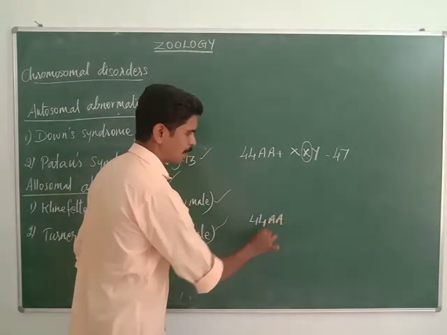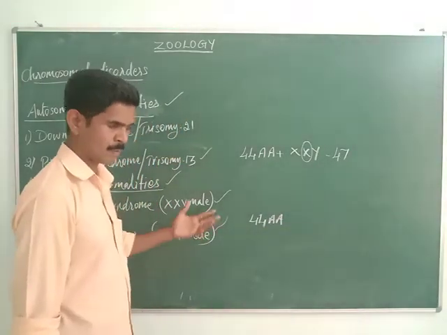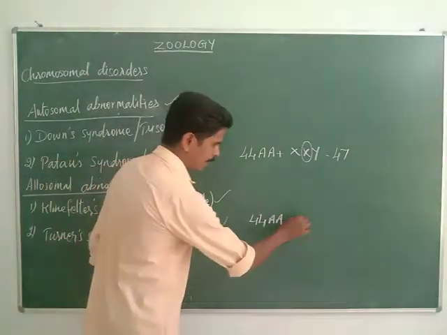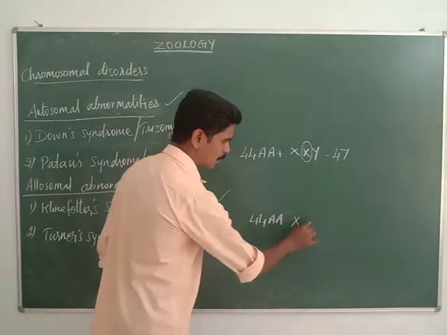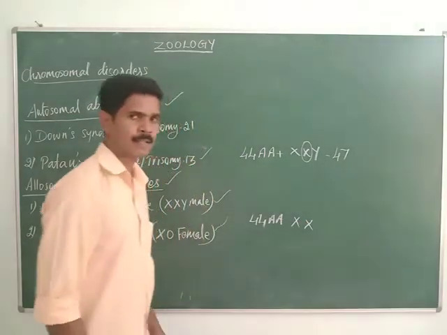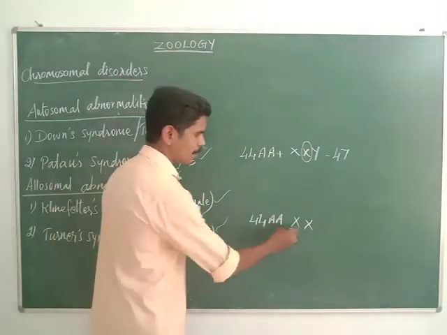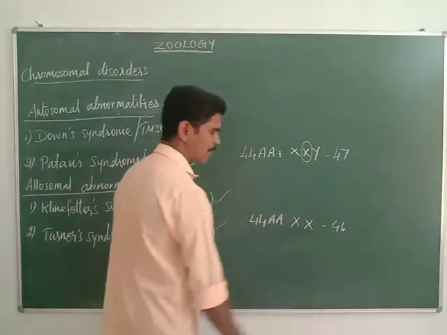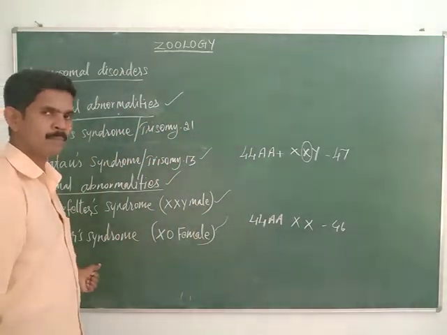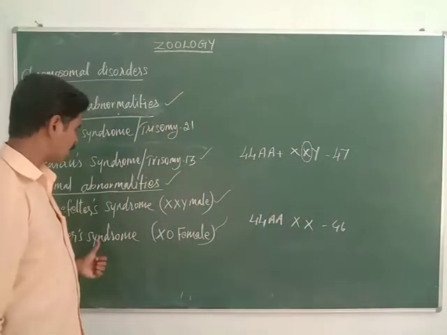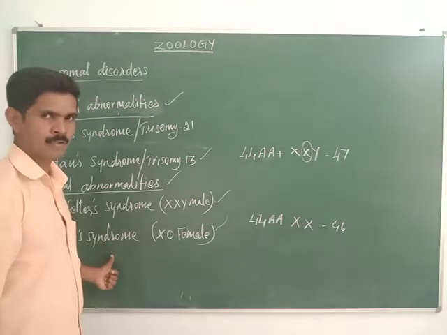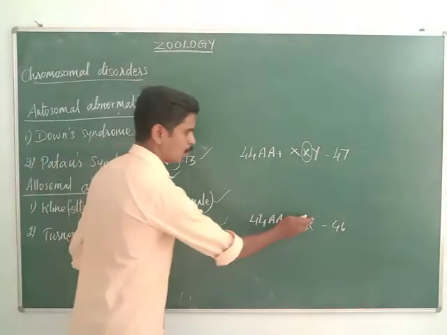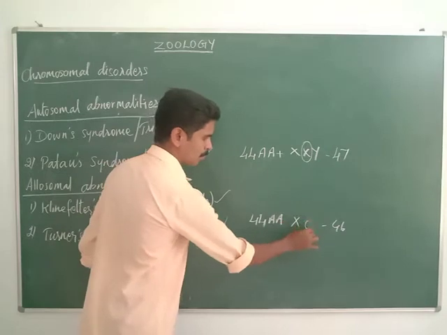This is normal: 44 autosomes, then two X chromosomes, so 46. But in the women affected with Turner syndrome, there is only one X chromosome.